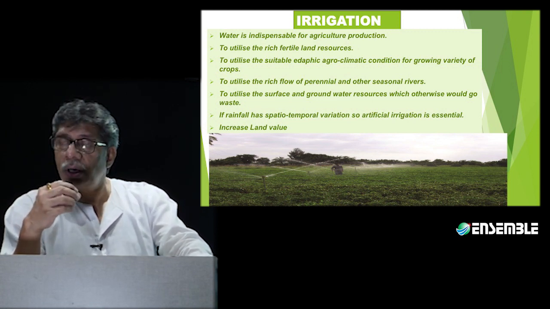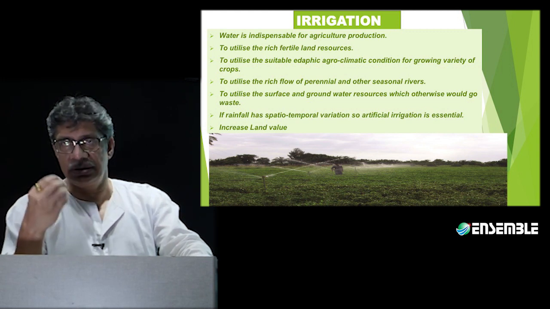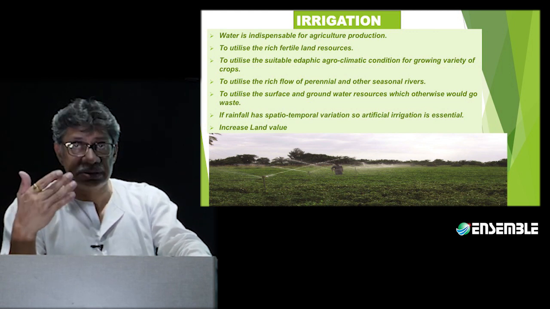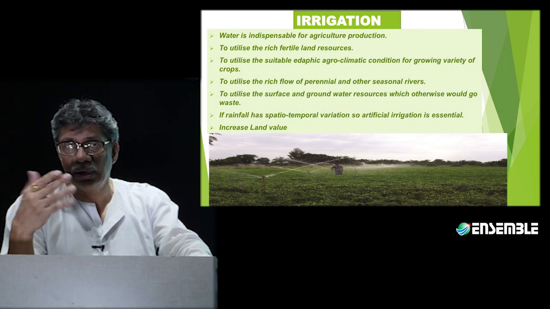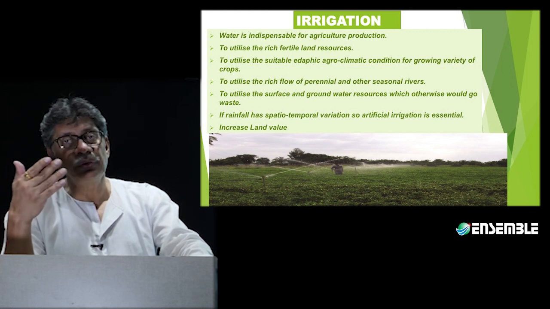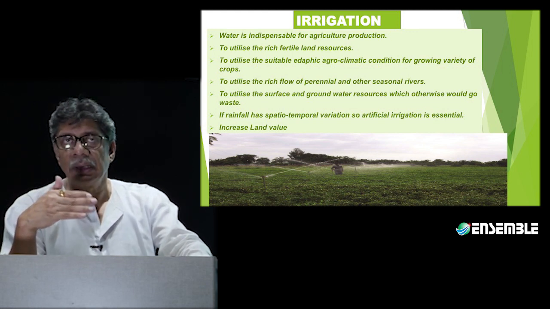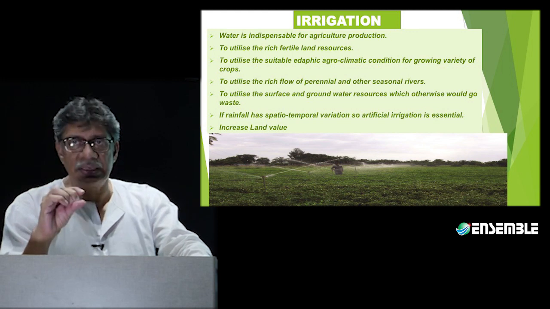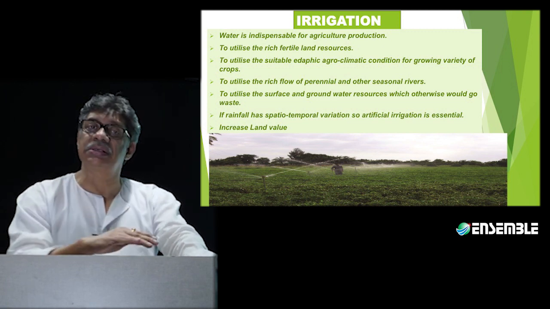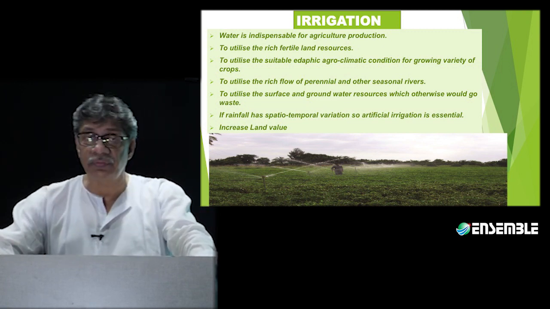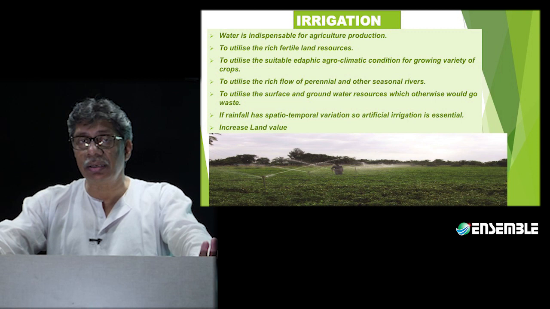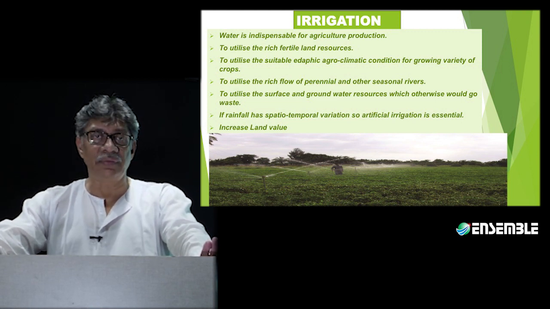When you draw a conclusion or make a judgment, you are not passing a judgment on that person or that phenomenon or that event. Most of the time you are reflecting your own attitude, without even knowing it. So what we are saying is that the monsoons have certain characteristics, and it is these characteristics that make it imperative for us to have irrigation. The most important characteristic of monsoon is that it has a variation.